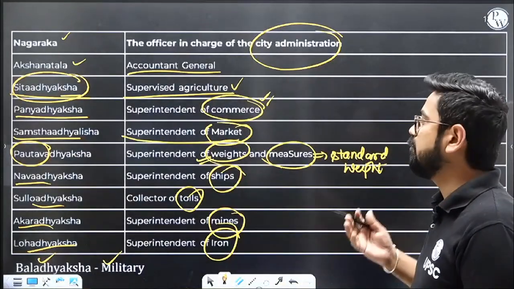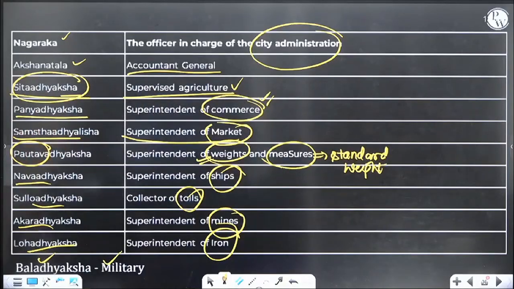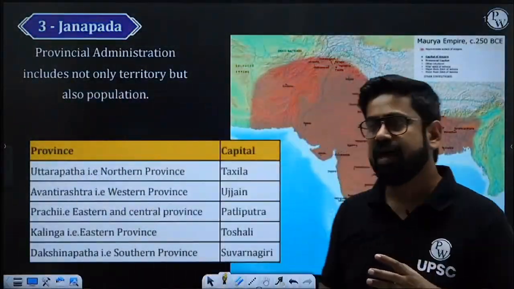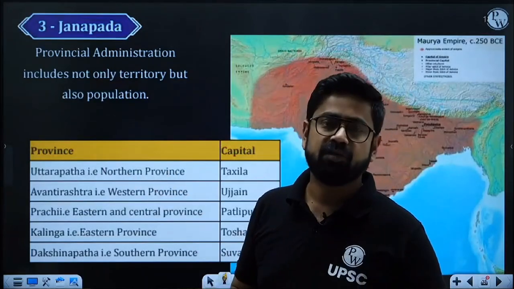I don't want you to mug up, but I want you to actually understand. These departments are there, and this is important. This is the bureaucracy we are talking about. Now next is provinces. We have seen the whole central government, the president and the council of ministers, and the whole centralized, heavy bureaucratic system.